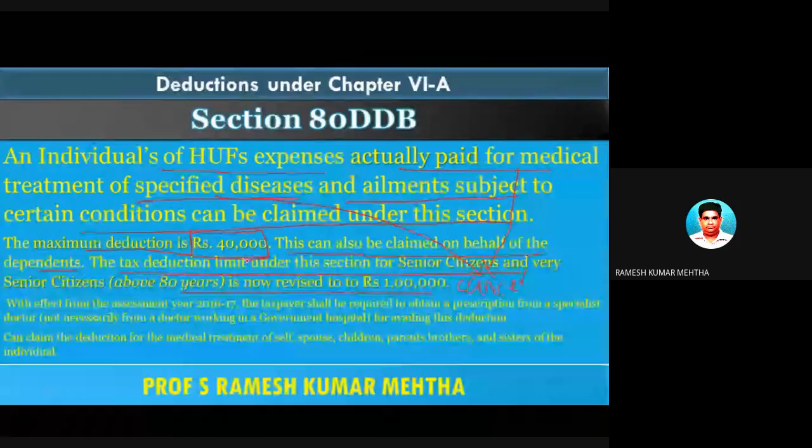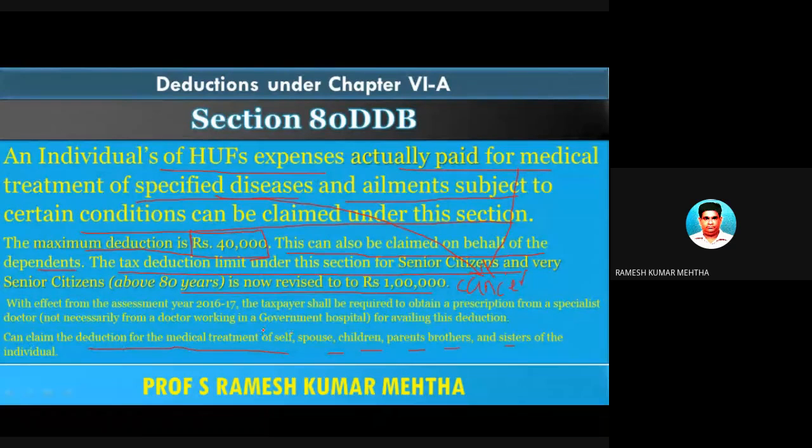So who can claim the deduction for medical treatment? The assessee can claim the deduction of medical treatment of self, the spouse, the children, the parents, the brothers and sisters of the individual who are dependent. So on his self, on his spouse, that is wife or husband, children, parents, brothers and sisters.